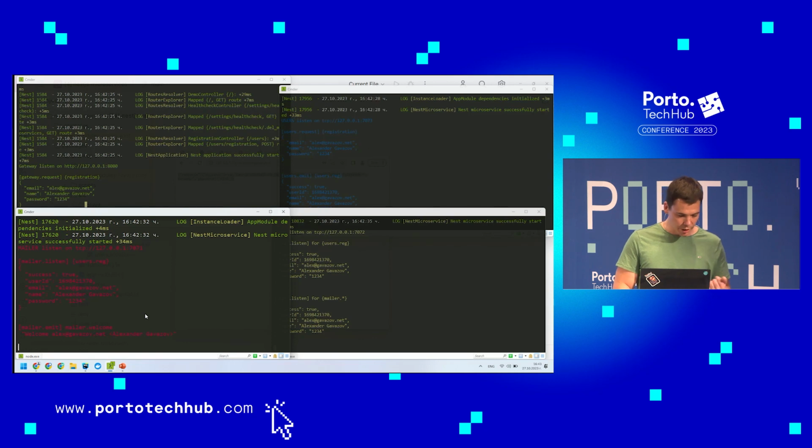So the mailer consumes this message and sends a welcome mail. At the same time, the statistics microservice does the same. In this case, after the mailer sends the welcome mail, it sends another message, and then it consumes the